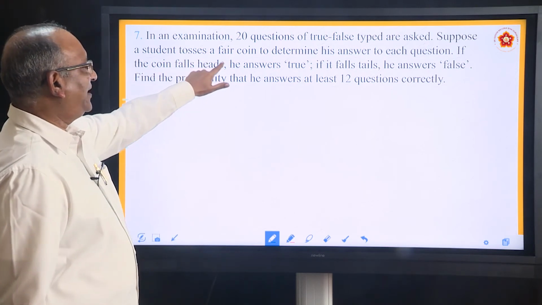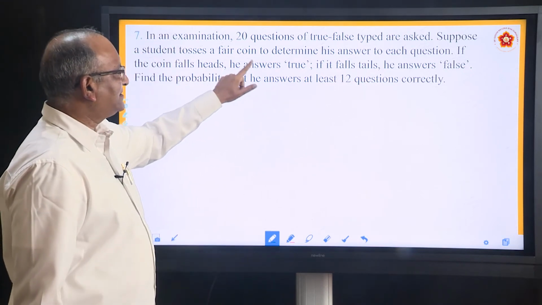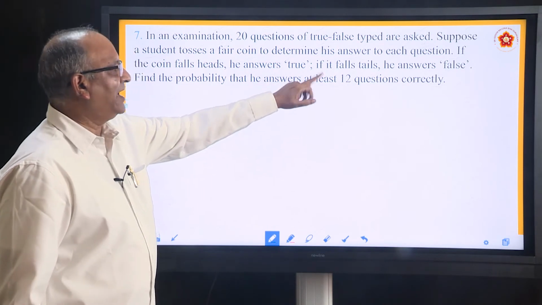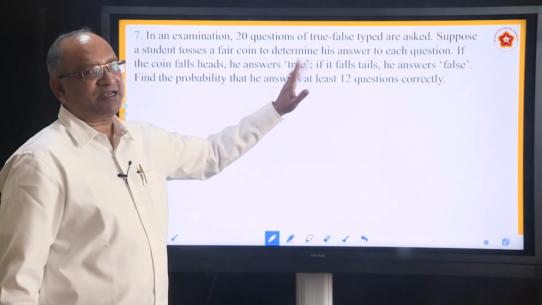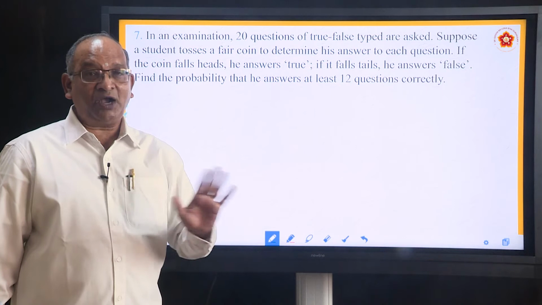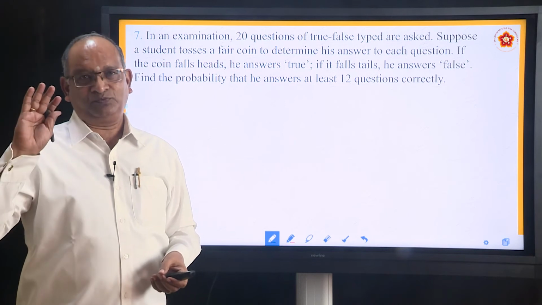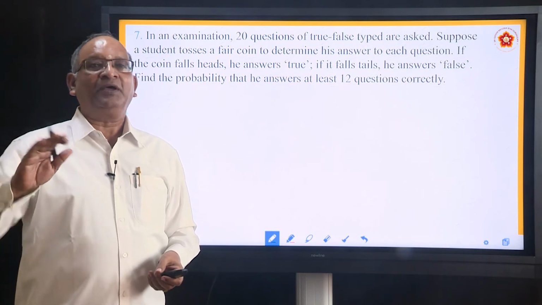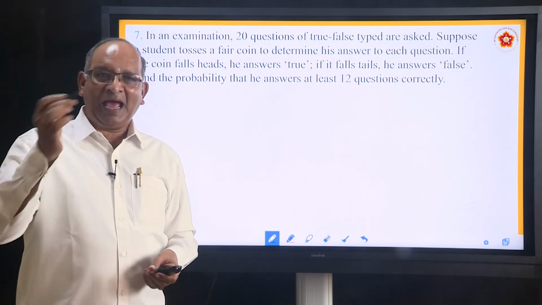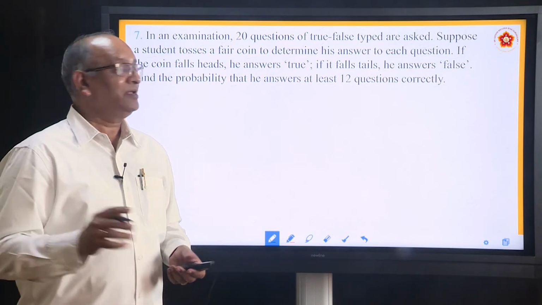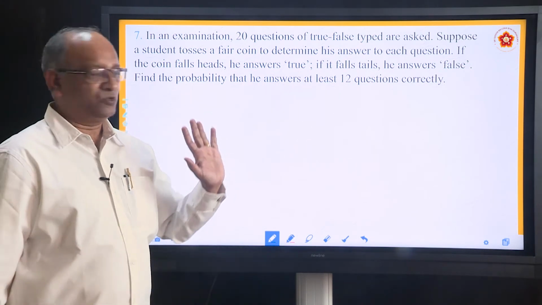A student tosses a fair coin to determine his answer to each of the questions. If the coin falls heads, he answers it as true. If it falls tails, he answers it as false. Find the probability that he answers at least 12 questions correctly. Correctly means true. It is not that what he wrote is actually true. It is just that he has ticked as true. So don't get confused. He might have ticked 12 true, but it may happen that none of them are true. So this does not mean that he is going to get marks. He just marked true.